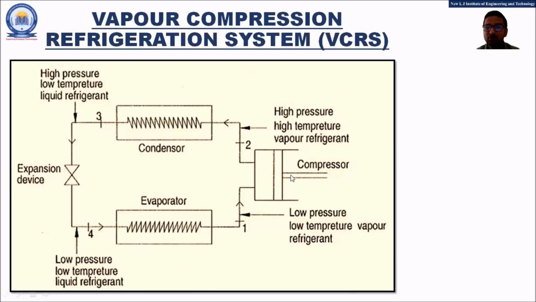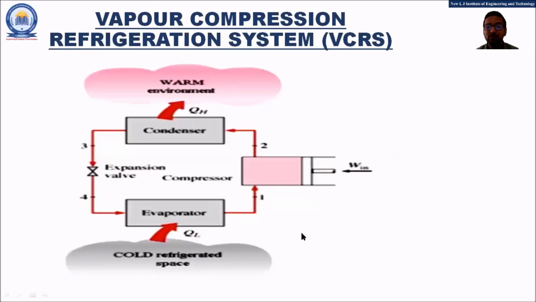Okay, fine. Thank you all for sharing the maximum answers, maximum responses. Let us proceed further. So this is another interesting diagram representing the VCR cycle in order to understand how the heat is rejected from the condenser and how the heat is absorbed from the required refrigerated space. So in the compressor, we are supplying the work, so W in.